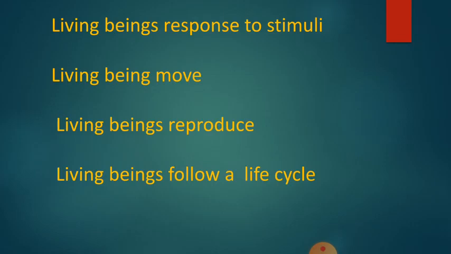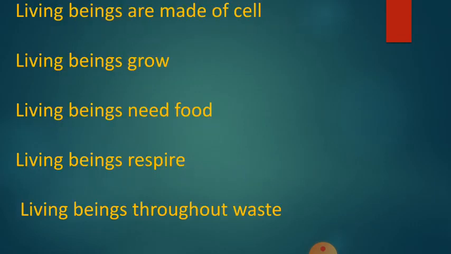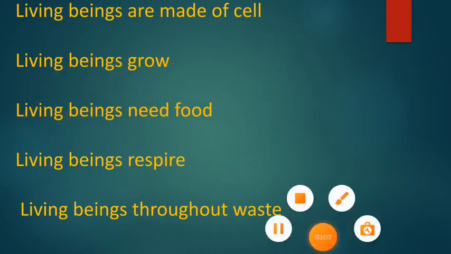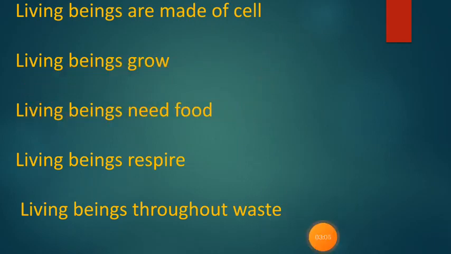Last class I forgot to list them out, so now I am listing them out. Last class we saw the first 3 characteristics of living beings. The first one is living beings are made of cells. Living beings grow. Living beings need food. We learned all these 3 things. Now, to recall what we learned in the last class, I'm going to give a short note of it.